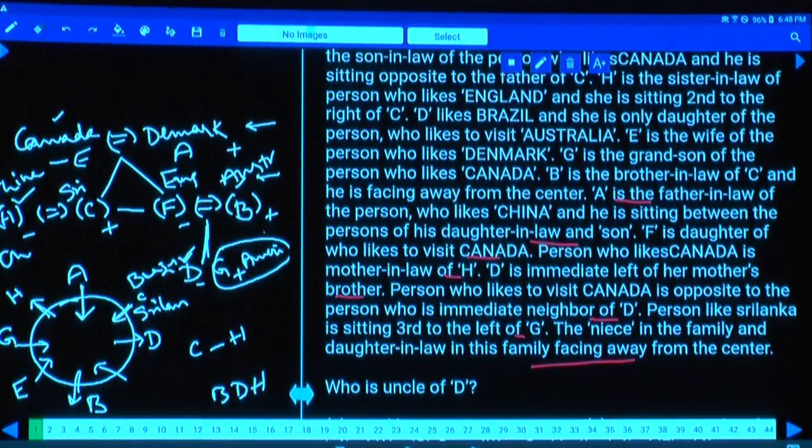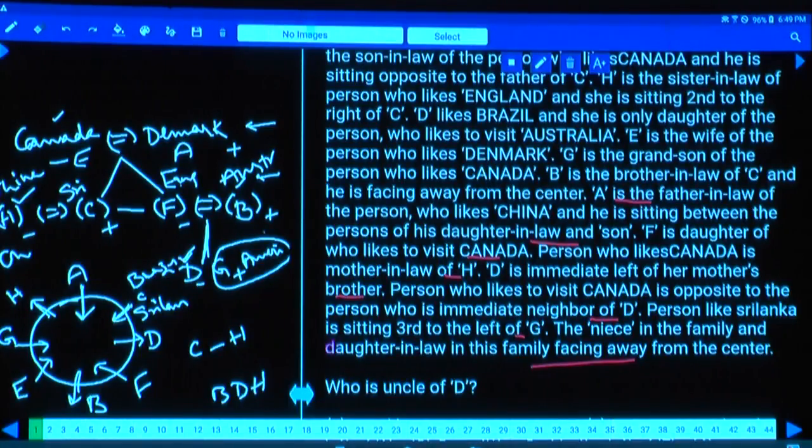Then who is the person left over here? The person who is left over is F. F will be at this place. Done with this? Now in total how many persons do we have? 8 persons seated around a circular table. 3 are away from the center and the remaining 5 are facing towards the center. Now we have started from those persons who are away from the center. We have B, D and H as the 3 persons away. Write down this information. And this is about question numbers 1 to 5. Then 6 to 8. Done.